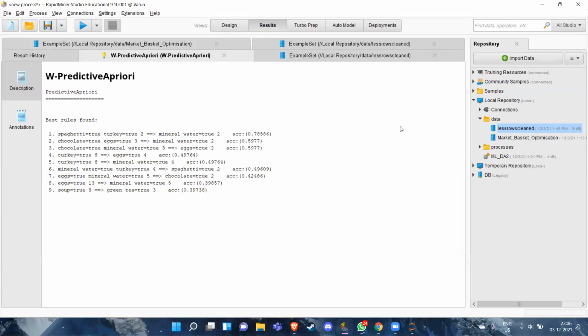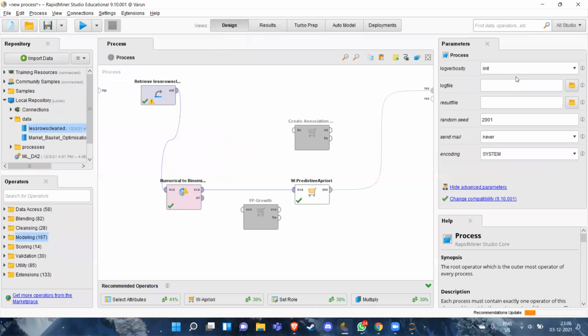When we run this, this is the output that it gives. As we can see, it gives 78% accuracy, and it states that if a person is buying spaghetti and turkey, then the person is more likely to buy mineral water. Similarly, if a person is buying chocolate and eggs, he will also buy mineral water. Now we have used this to give just 10 values.